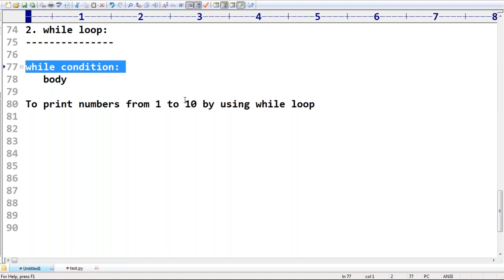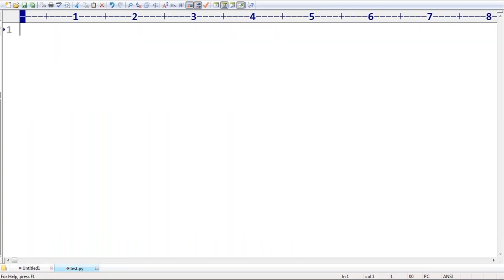So to print numbers from 1 to 10 by using a while loop, can you please write the code? Observe very carefully, sir. x is equal to 1. I'm taking 1 to 10, assume that is my requirement. While x is less than or equal to 10, the x value less than or equal to 10, keep on executing. What do I have to do, sir? Print x, then increment this x value.